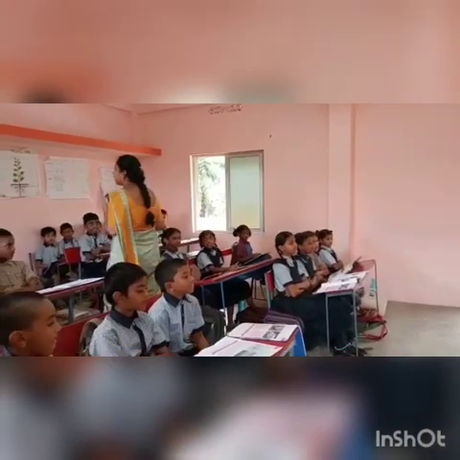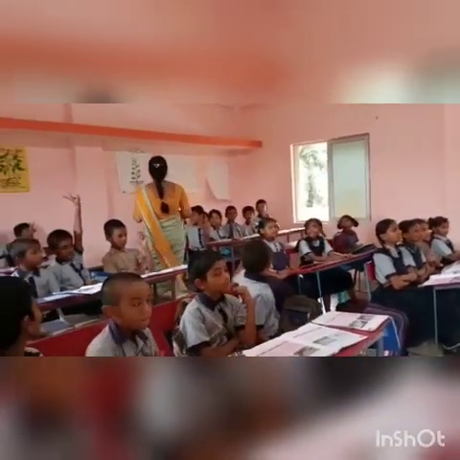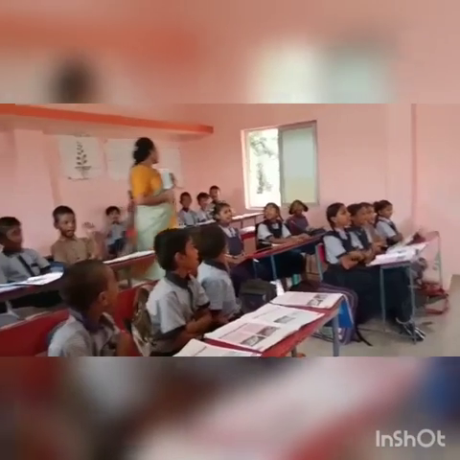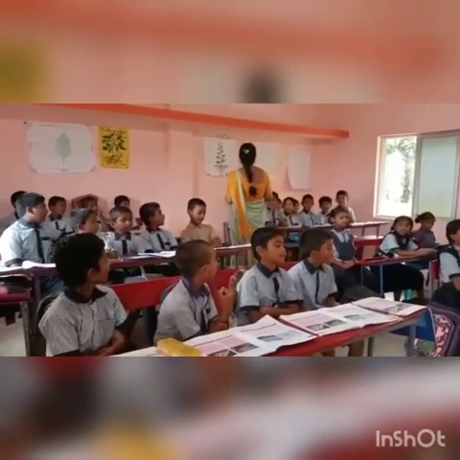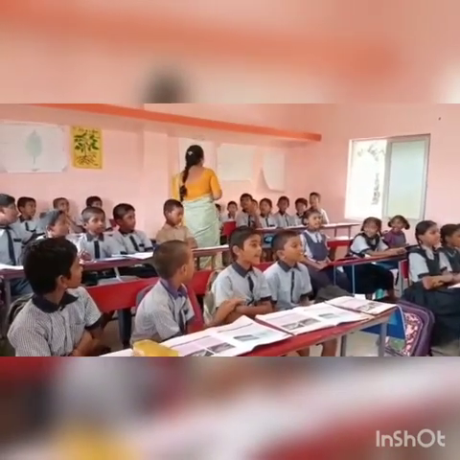This is a egg. How many colors are there? 2. What are they? Green. The green part is land. The blue color part is water.